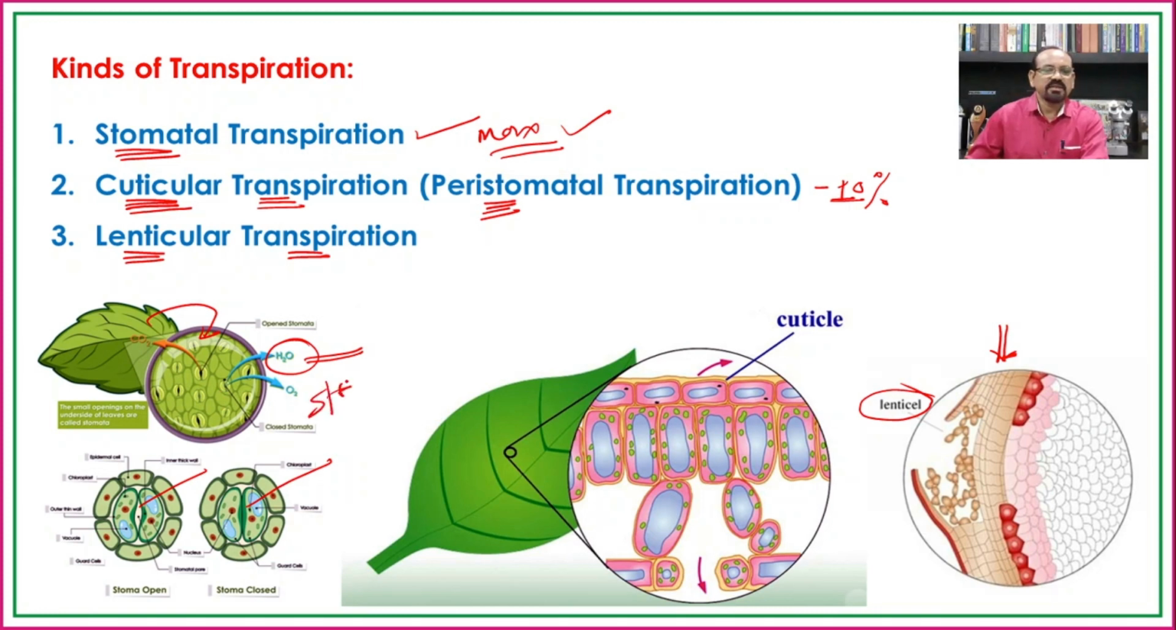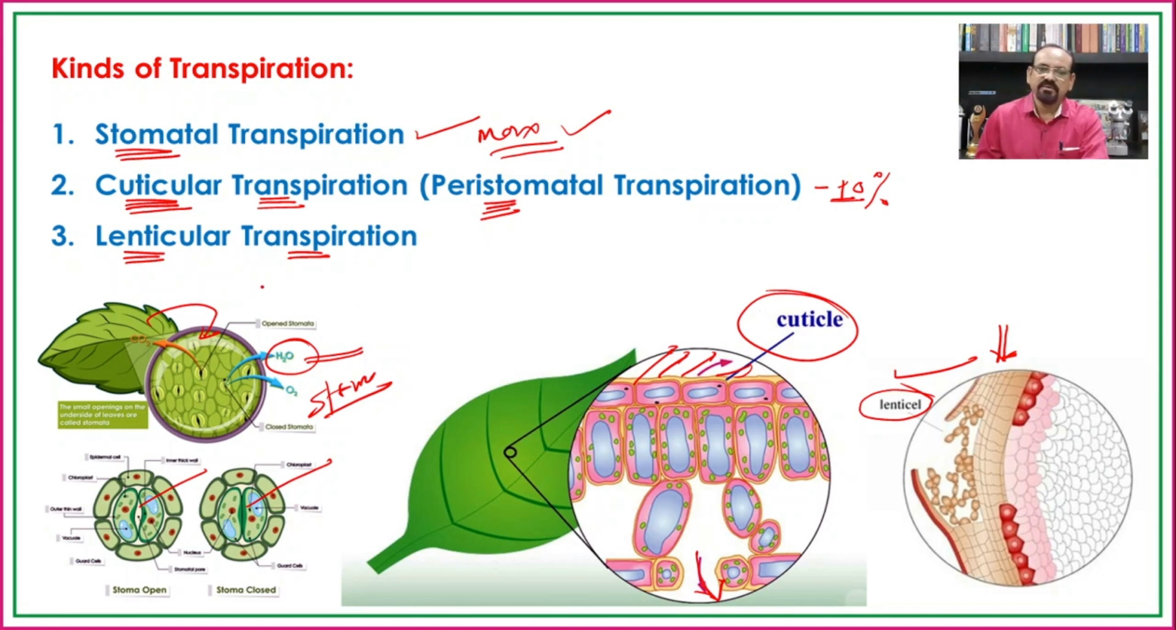So this is stomatal transpiration. In addition to that, though water is released through the stomata, through the cuticle there is also a loss of some amount of water, and that is known as cuticular transpiration. In a third type, in the case of woody stems, there is a loss of water in the form of water vapors through the lenticels which are present on the woody stem, and that is known as lenticular transpiration.